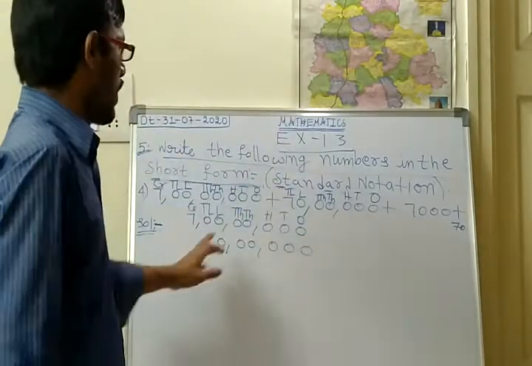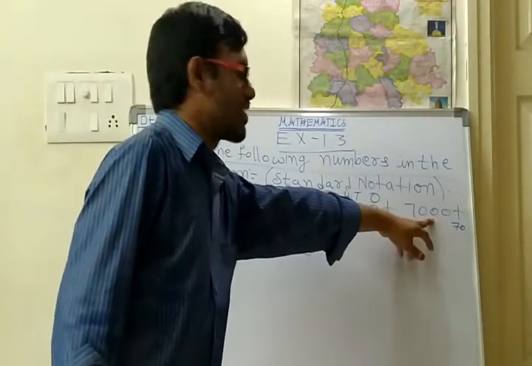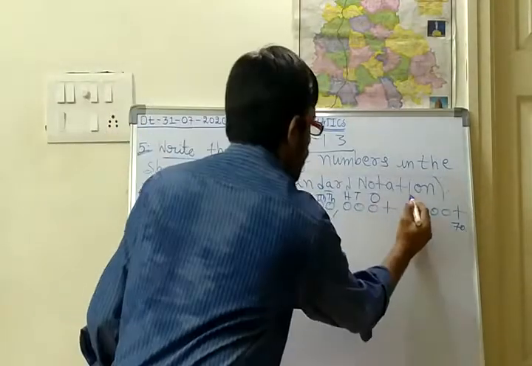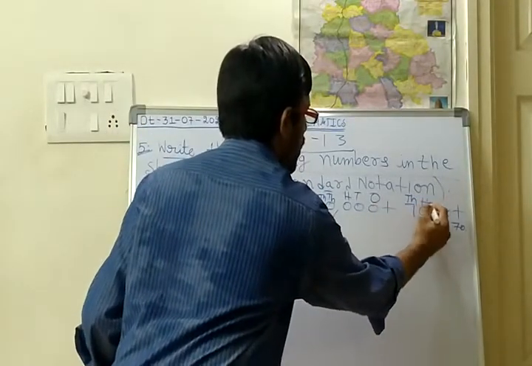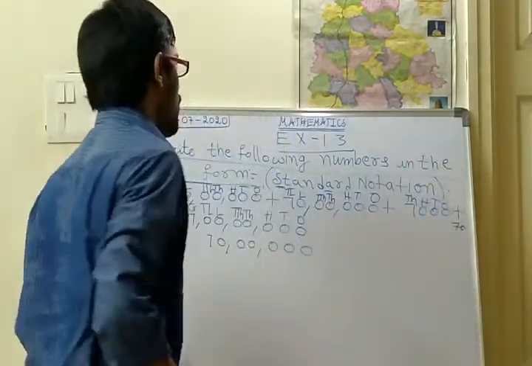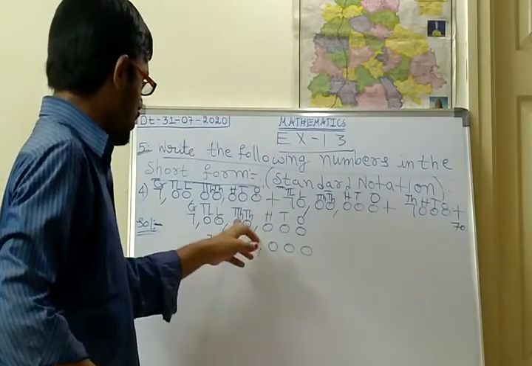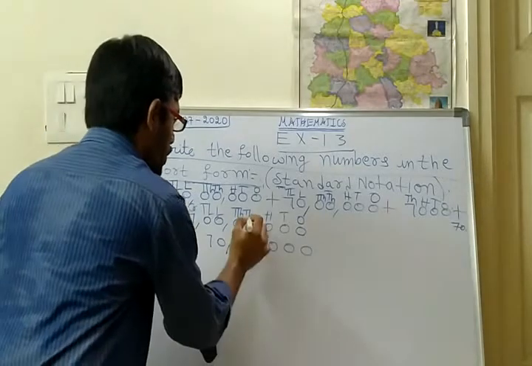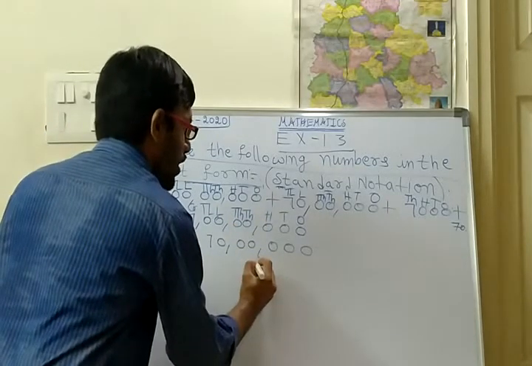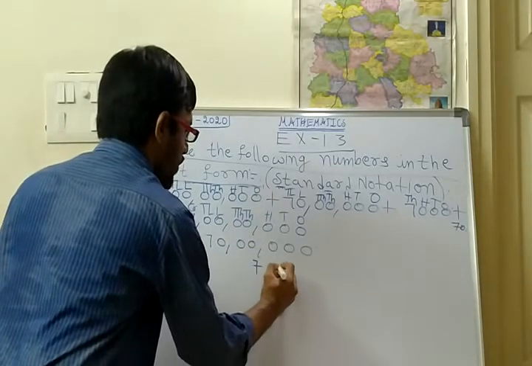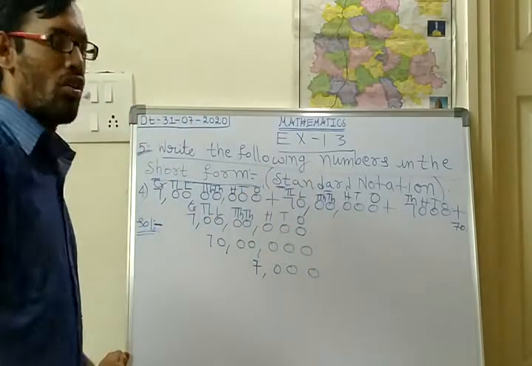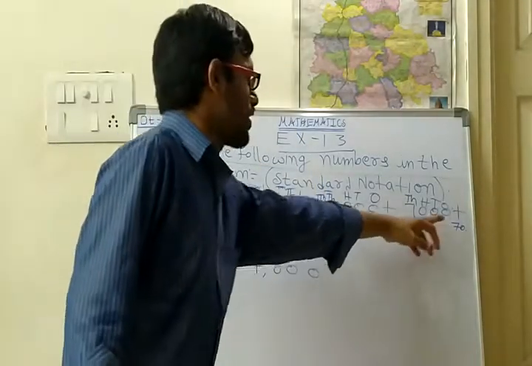Okay, like this. Next, after this, what is it? 7,000. So 7,000 means starting with the thousands. Thousands, hundreds, tens, ones. So where is thousands? Here is the thousands. So 10,000 after 1,000. Below the thousands, in the third line, you should start with the 7 0 0 0. Okay, like this. Next, after 7,000, what is it?